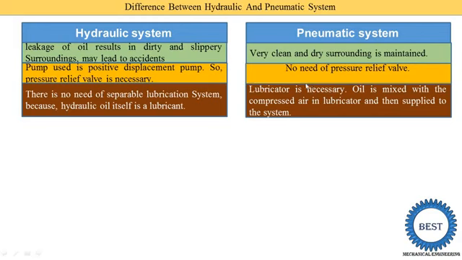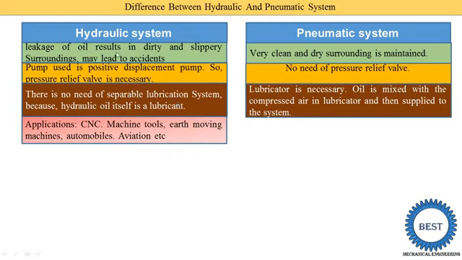In a pneumatic system, a lubricator is necessary because we use air as the working substance and air is not itself a lubricant. So we require a lubrication system in pneumatic systems. Oil is mixed with the compressed air in a lubricator and then it is supplied to the system.